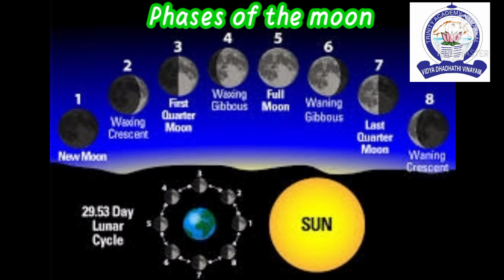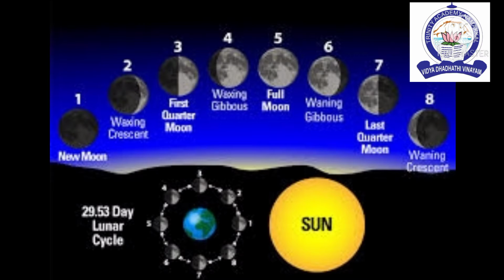Phases of the moon. The different shapes of the moon as visible from the earth are called its phases. The shape during a particular phase depends on the lighted part that can be seen by us at a time on earth.